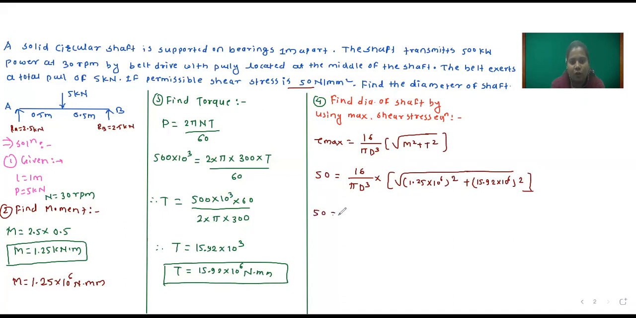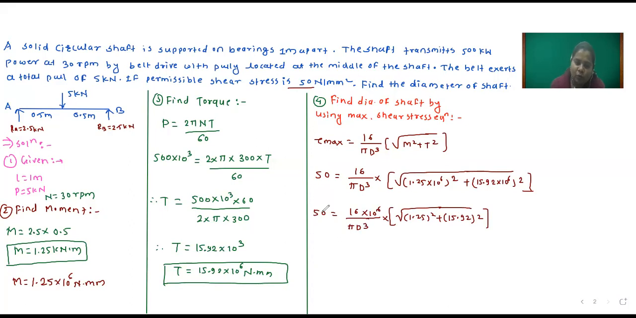So 50, which is equal to 16 divided by pi d cube. Okay, here 10 raised to 6 we will take common. So what is remaining in bracket? Under root of 1.25 square plus 15.92 square. So again we will convert the equation.